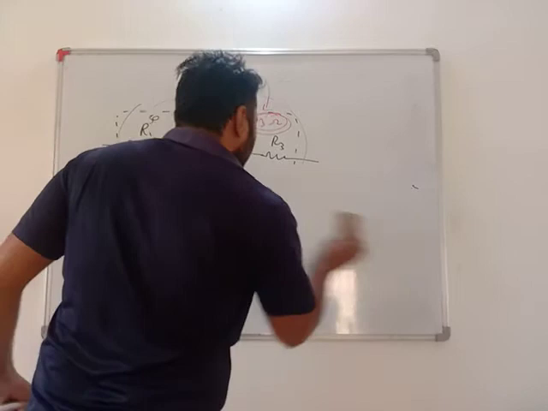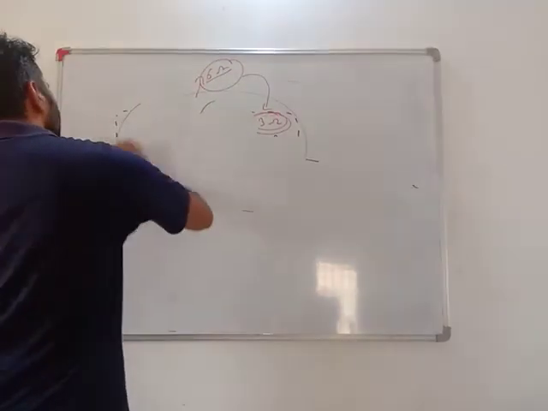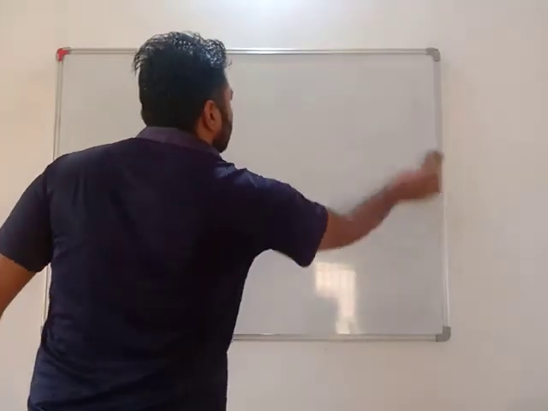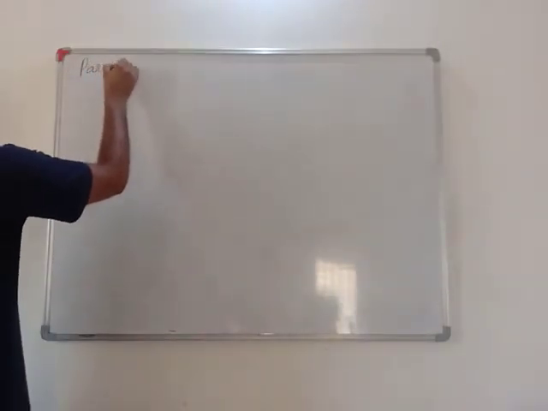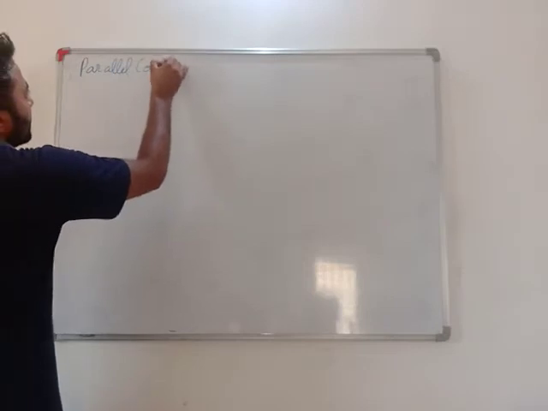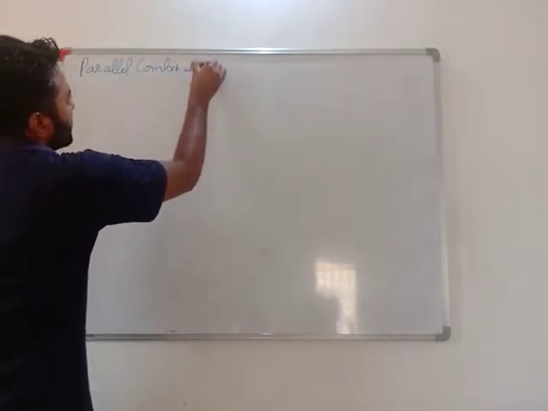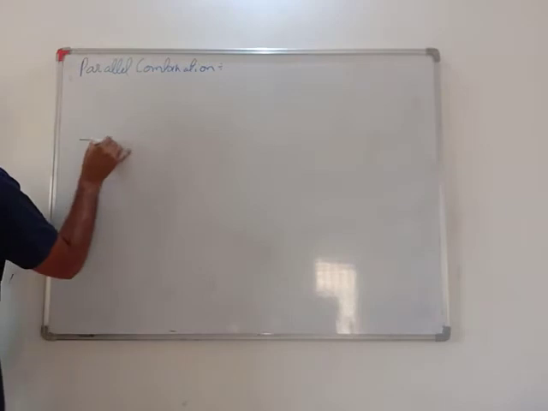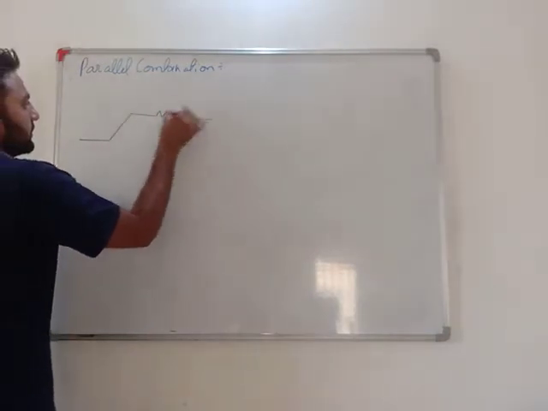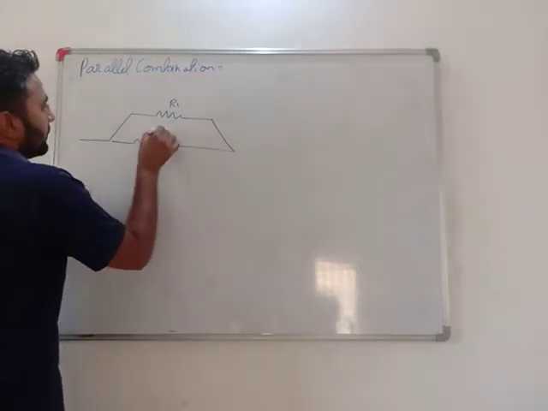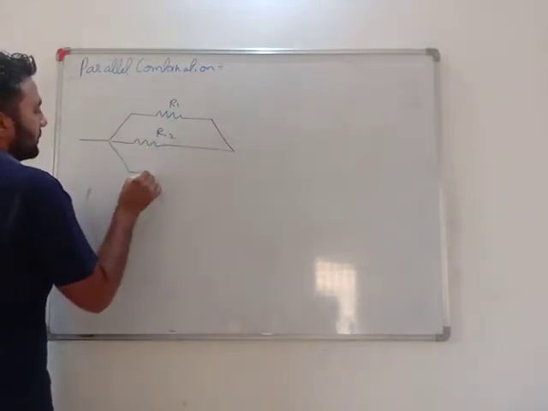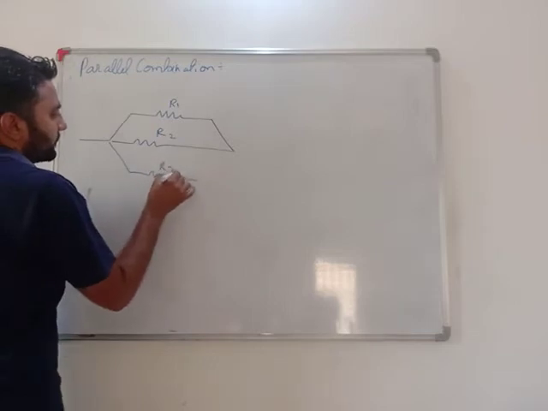Now let's look at the parallel combination. Let's say there are three parallel resistors R1, R2 and R3.